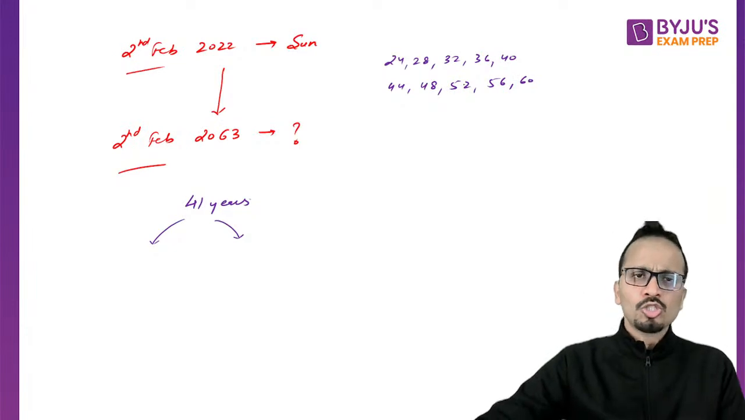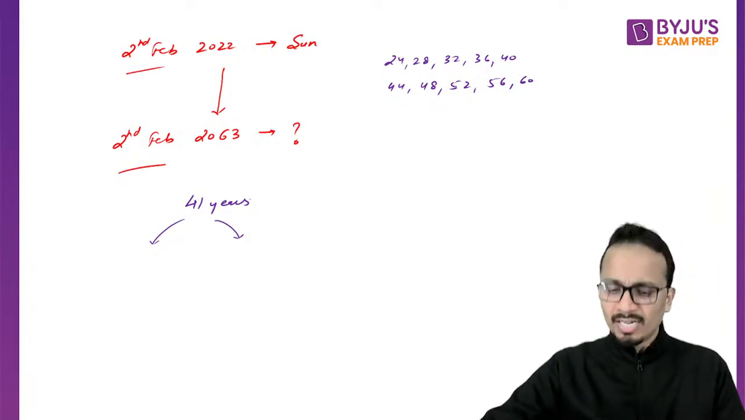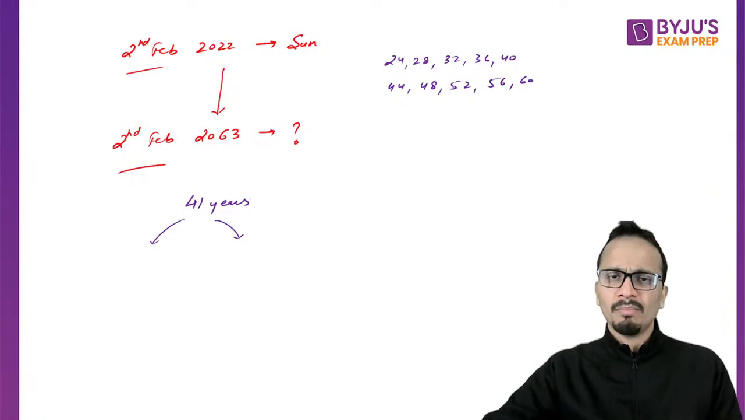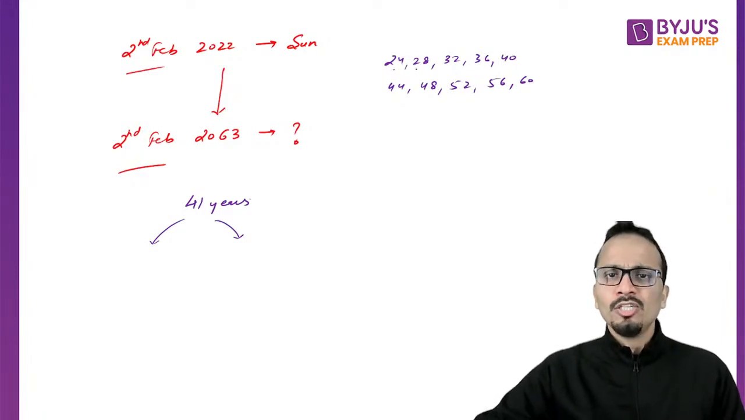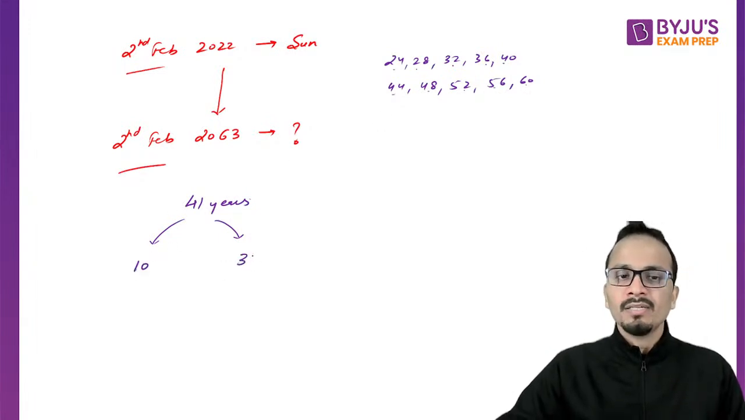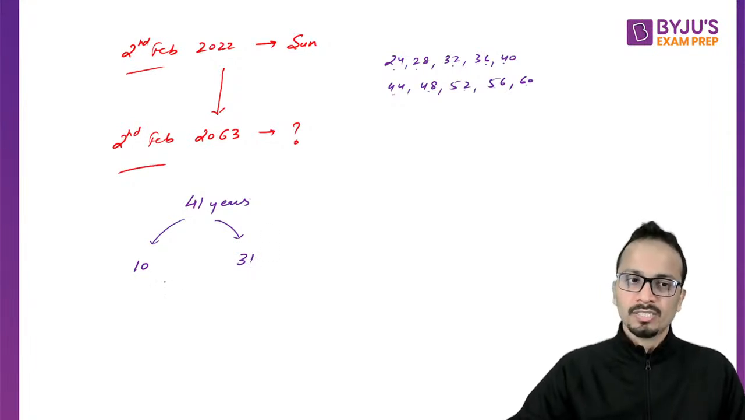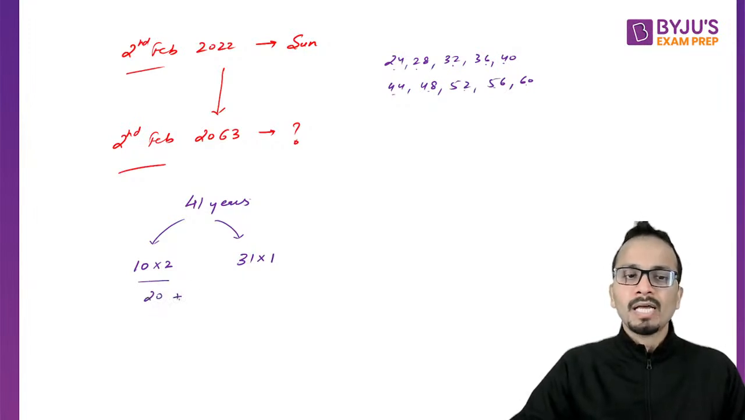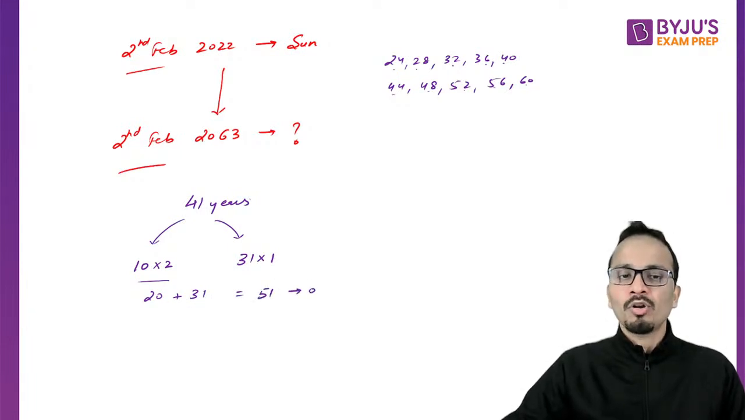Otherwise, you can also use the formula of arithmetic progression to get this number. So 1, 2, 3, 4, 5, 6, 7, 8, 9, 10. So there are 10 leap years and the remaining 31 normal years. Now, corresponding to every leap year, you will add 2, and corresponding to every normal year, you will add 1. So 20 plus 31, that is 51, will be the number of odd days.